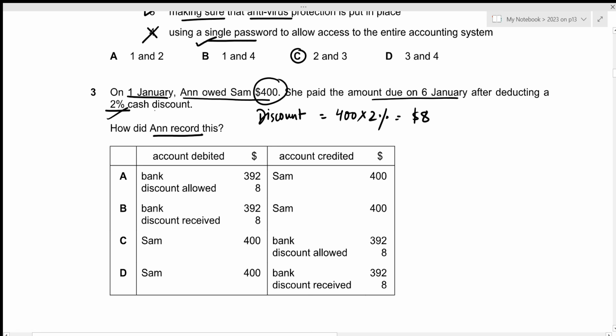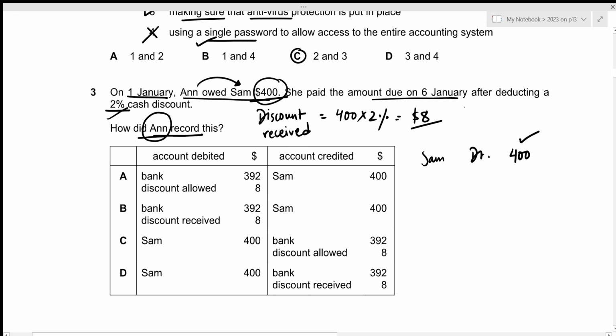And in this case, we're looking for the entry done in Anne's books of account. In this case, Anne owed Sam 400. So now Anne is paying to Sam, right? So Sam is the receiver in this case, which means that Sam's account should be debited with the correct amount of 400. So that's the total amount, including the discount as well as the amount that was actually paid. Then, since Anne is recording it and Anne is paying to Sam, in this case, the discount that Anne is getting is the discount received, not the discount allowed. So the credit side entry will be the same amount of 400, but that will be recorded under 2 different headings.